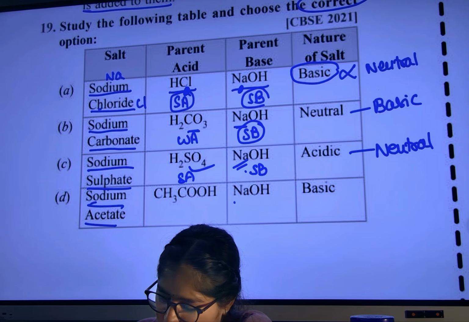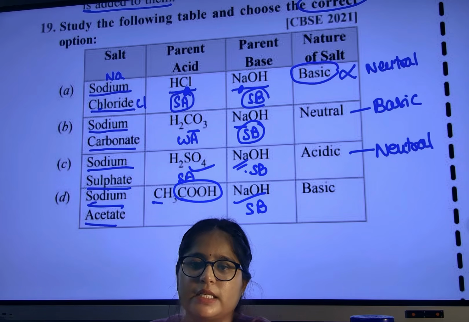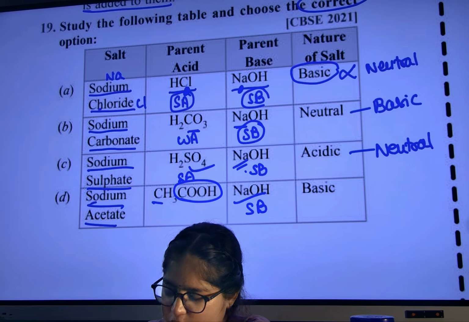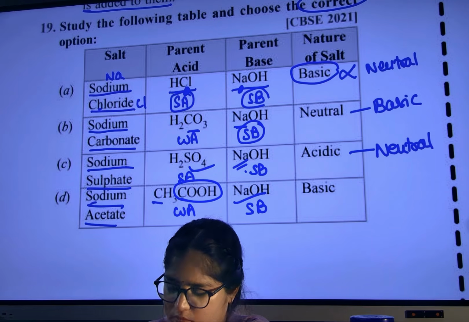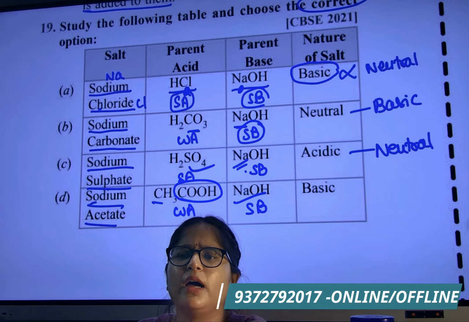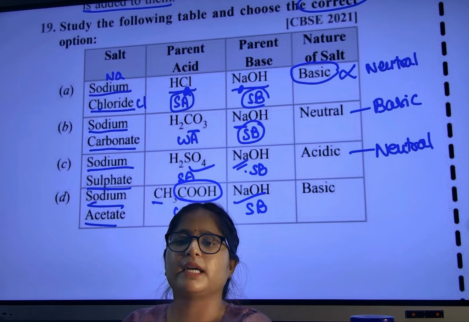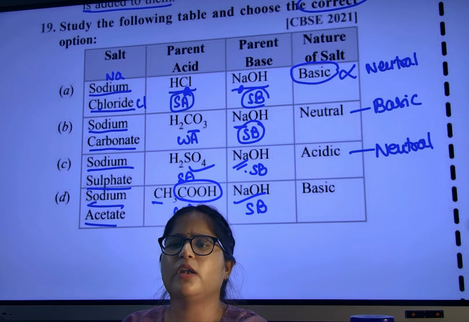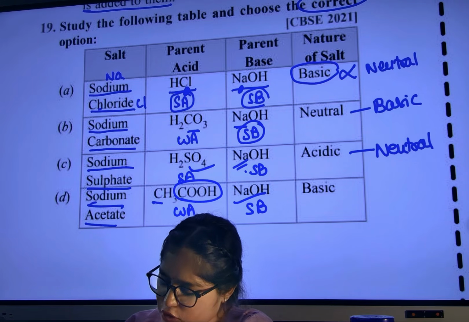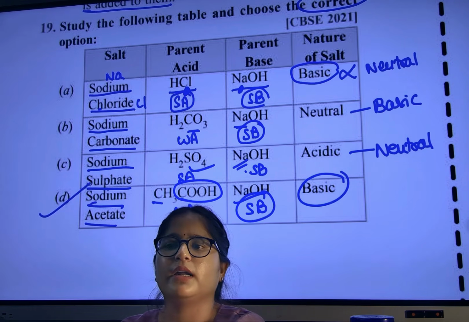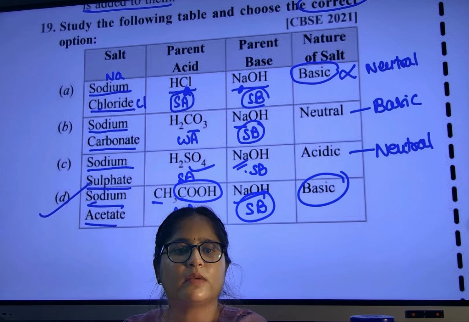Sodium acetate. Sodium from here, strong base. Acetate, this is acetate, CH3COO minus. Whenever you see COOH, it is a weak acid. Other than that, all acids are strong. HCl, H2SO4, HClO4, everything will be strong. So strong base, so solution should be basic. Option number 4 correct. Are you learning the concepts also along with the questions?